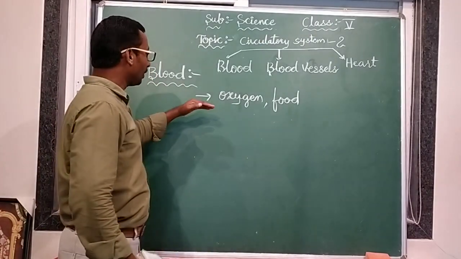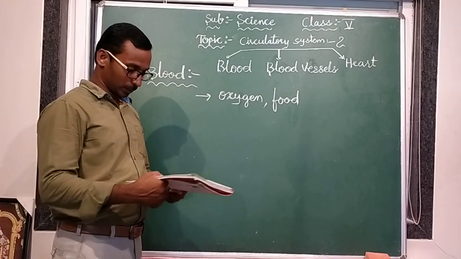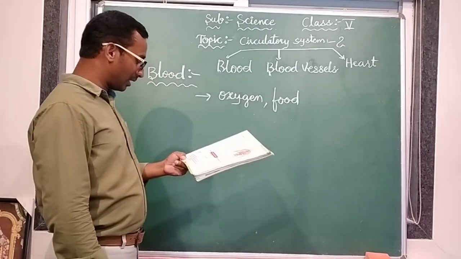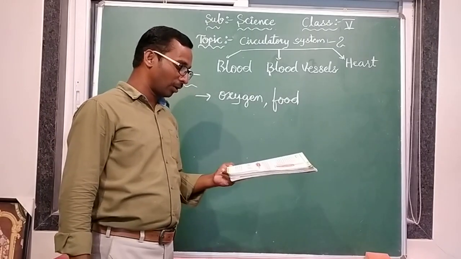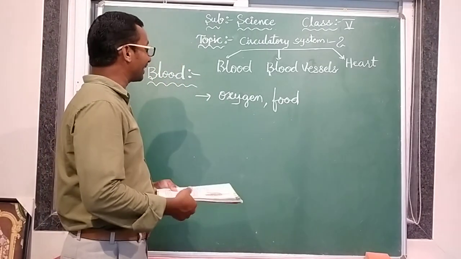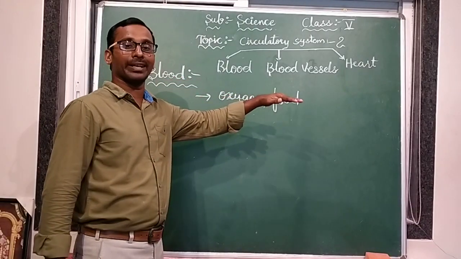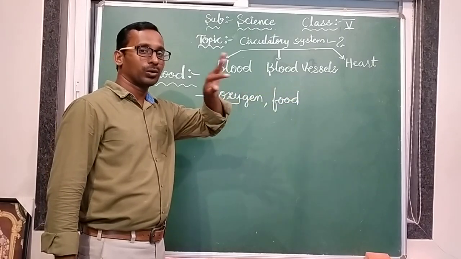It also carries the waste materials from various parts of the body and helps in their removal. In the same way, it can transport oxygen, food, other nutrients and essential materials to the whole body.